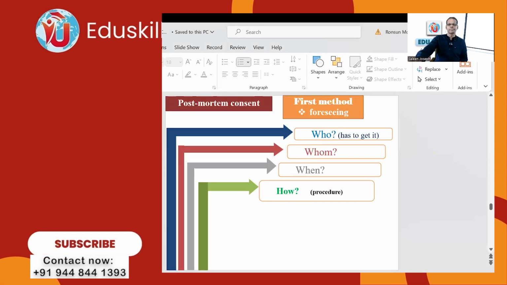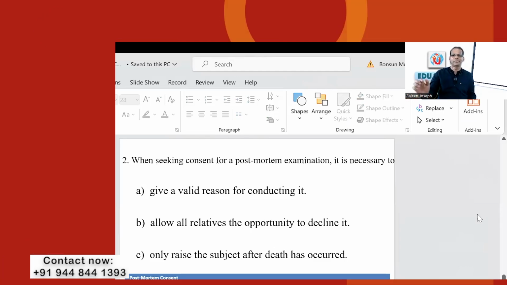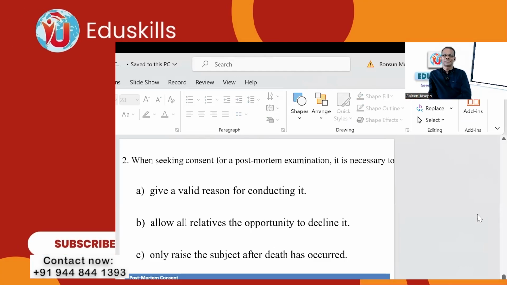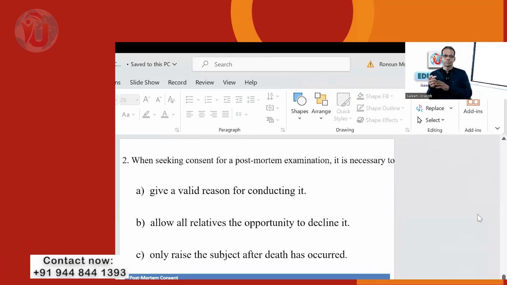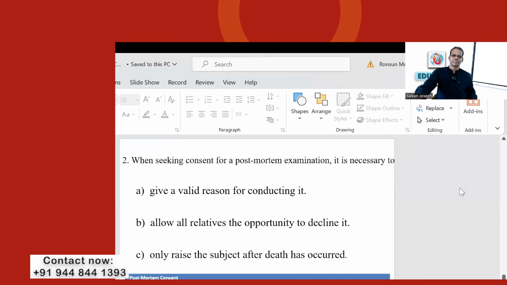See, postmortem consent. Now, this again is a guideline. Who has to get something? Whom? When? How? Procedure. Yes, Father, somebody please read. When seeking consent for a post-mortem examination, it is necessary to: option A, give a valid reason for conducting it; option B, allow all relatives the opportunity to decline it; option C, only raise the subject after death has occurred.